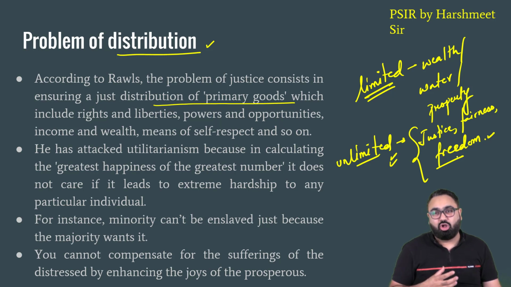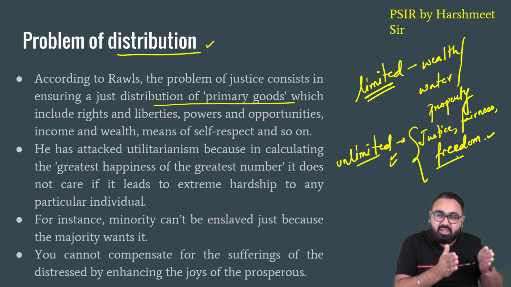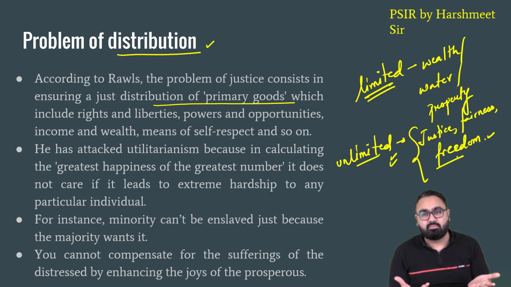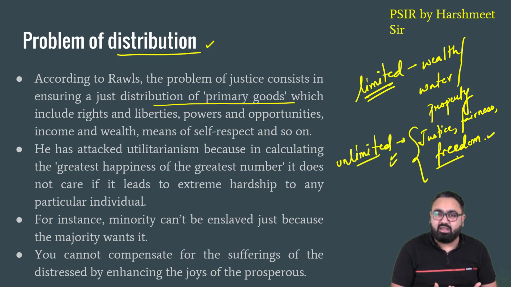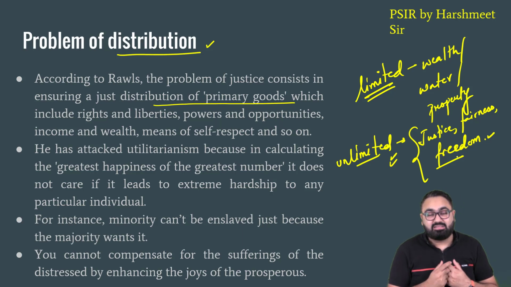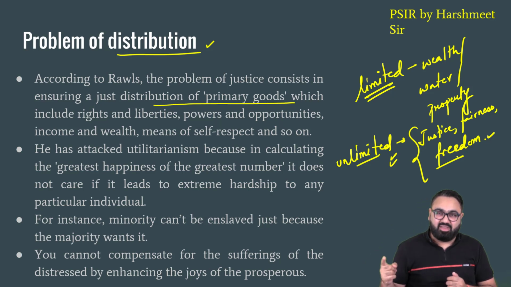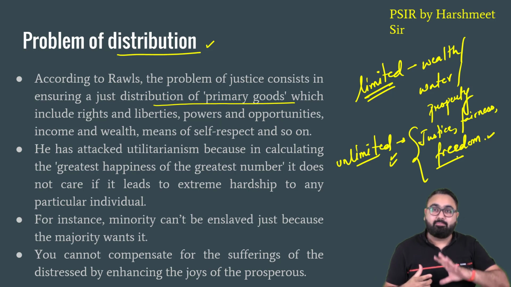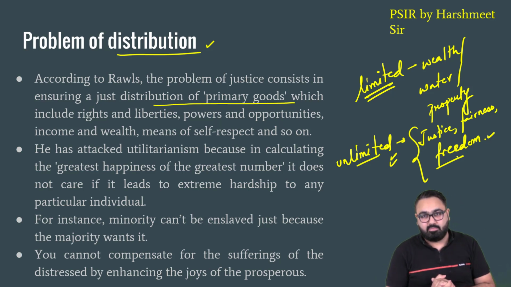Because as for John Rawls, if you follow the principle of utilitarianism, that means whatever the majority thinks will always be right. Whatever the minority thinks, that will never be taken into consideration. That is a big problem. The problem that the minority is facing cannot be overshadowed by the fact that the majority of the people are happy.